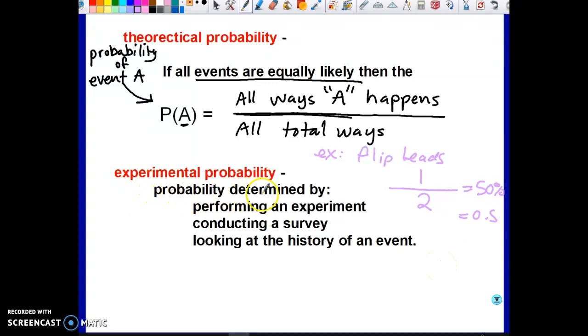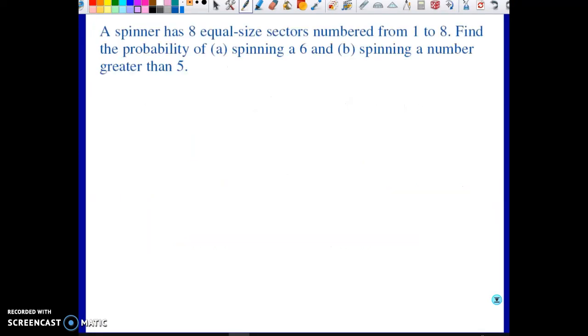Experimental probability is probability determined by performing an experiment, conducting a survey, or looking at the history of an event. So experimental is based on things that have actually happened. Theoretical probability is what I just calculated with probability of A.